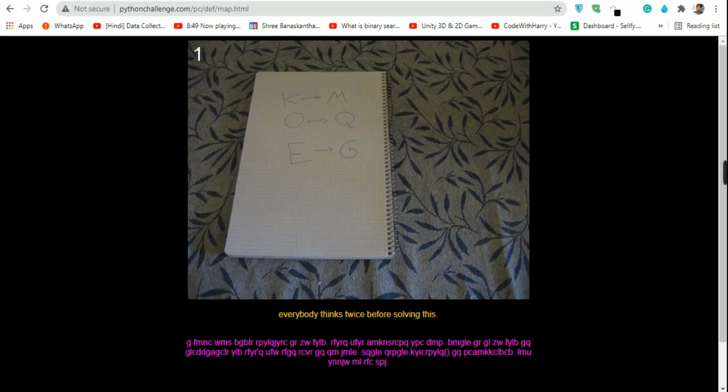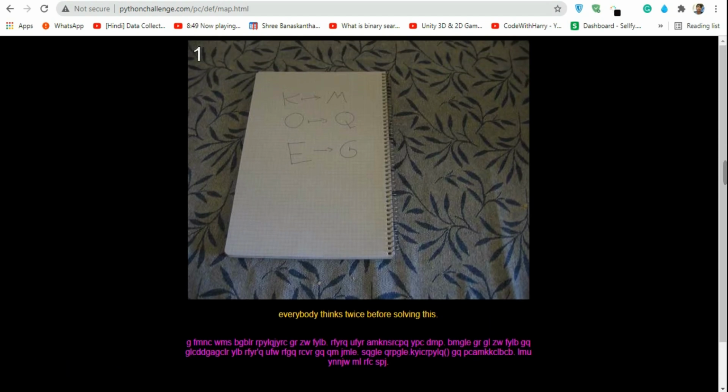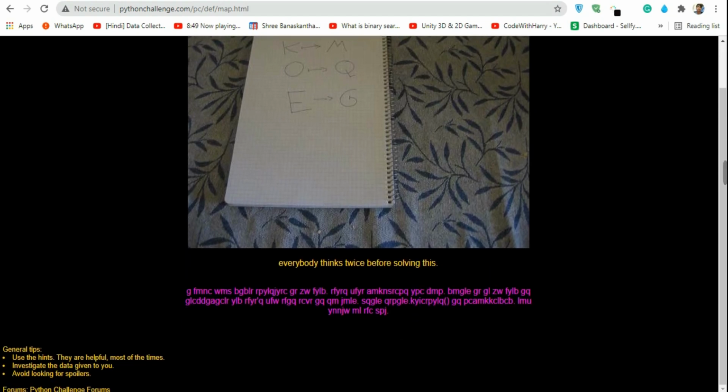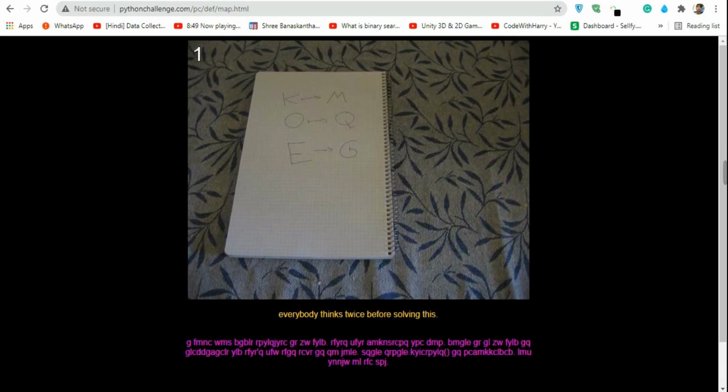So there's an image which contains the three pairs, which are nothing but K equals M, O equals Q, and E equals G. Everybody think twice before solving this. Okay, so in here we got some kind of code, and we have to decode it with the use of these 6 keys. So let's try to decode this code with the use of these keys. And I think this is the first level because, as you can see, we got the first one in here.